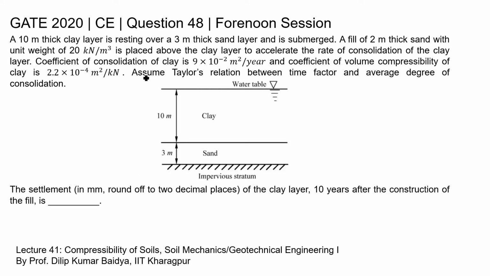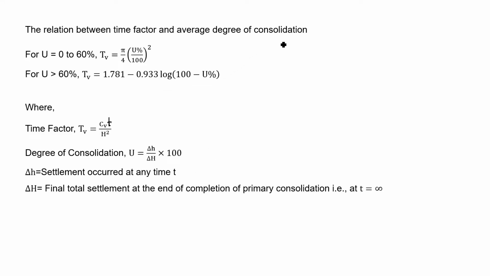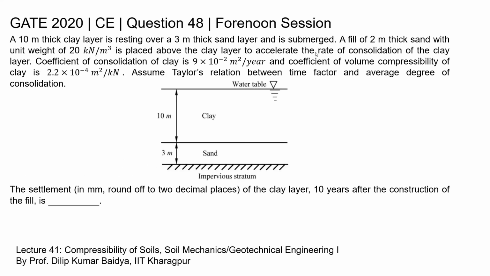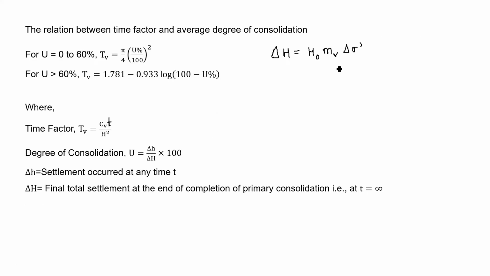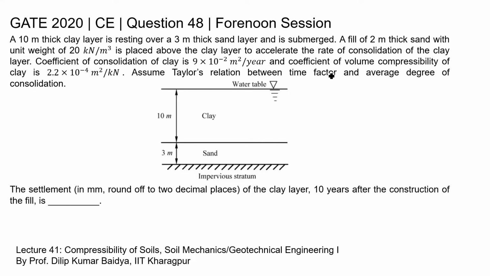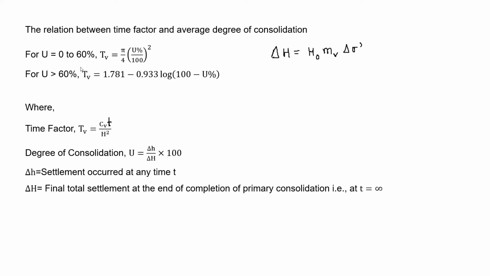First, based on the data given in this question, we may use this formula, that is del H is equal to H naught mv del sigma dash, where H naught is the thickness of this clay layer, mv is the coefficient of volume compressibility of clay, and delta sigma dash is the change in the effective stress.